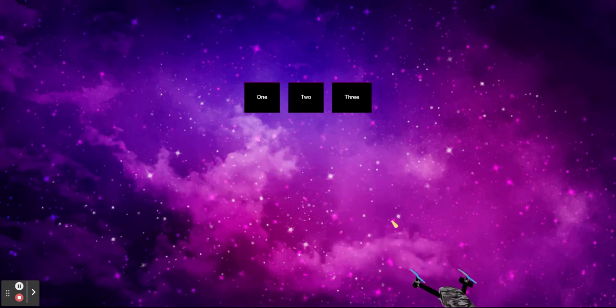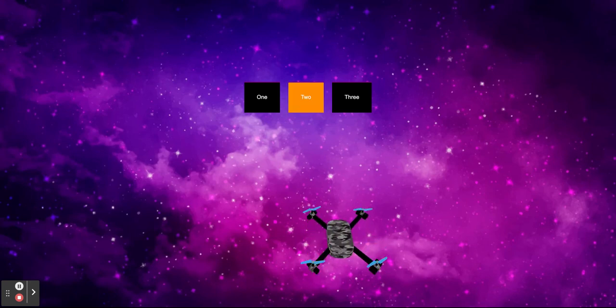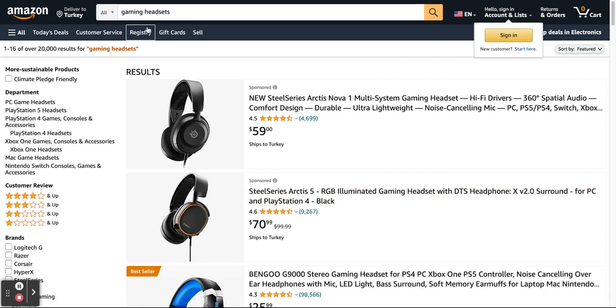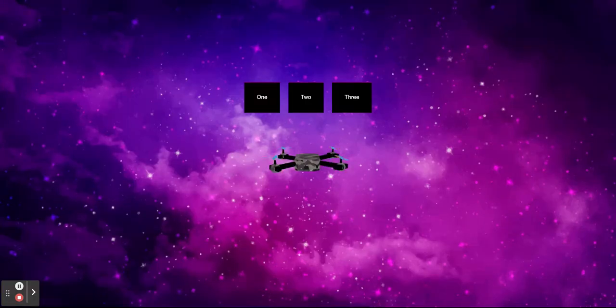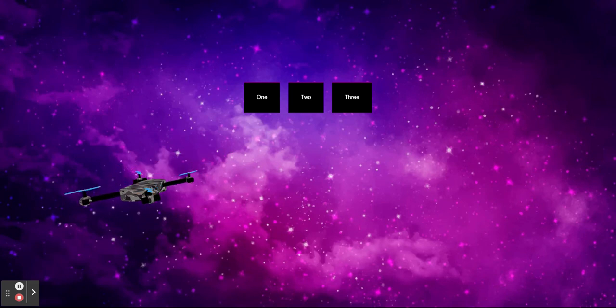Let's say I want to go to option two, maybe like this, or rotate. See, when we miss, actually nothing happens, as you can see, nothing happens. But if we successfully hit number two, we are navigated to another page. I just included some random links, just for the sake of presentation.